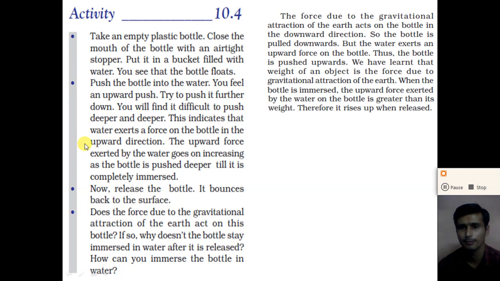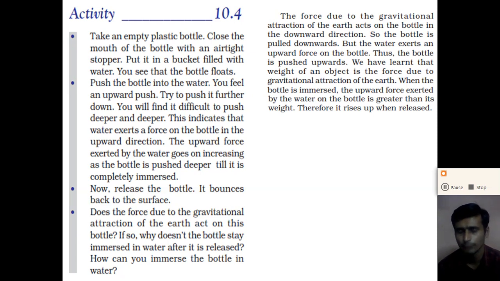This upward force exerted by the water goes on increasing as the bottle is pushed deeper, till it is completely immersed. So as the bottle goes deeper and deeper, the upward force exerted by the water on the bottle keeps increasing till it is completely immersed. When the bottle is completely immersed, the upward force is the same as the weight of the bottle. Now release the bottle at the deep, right?